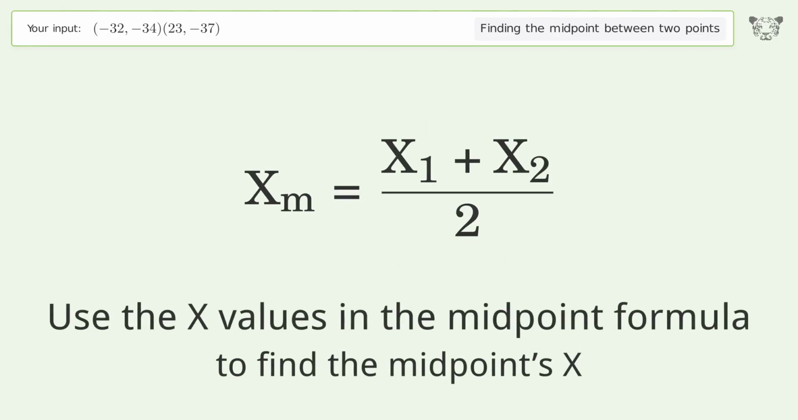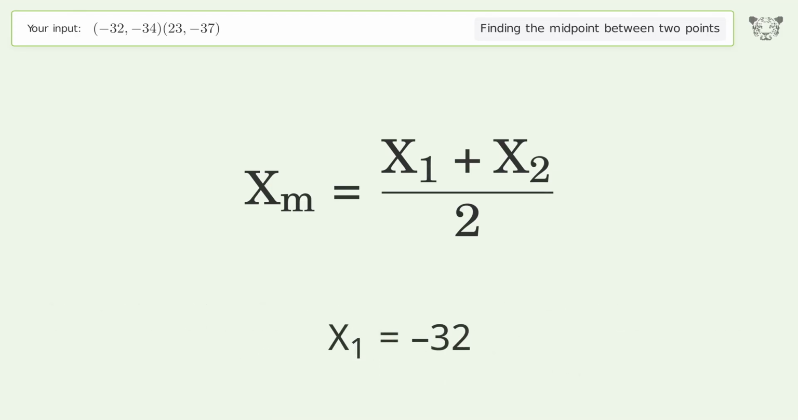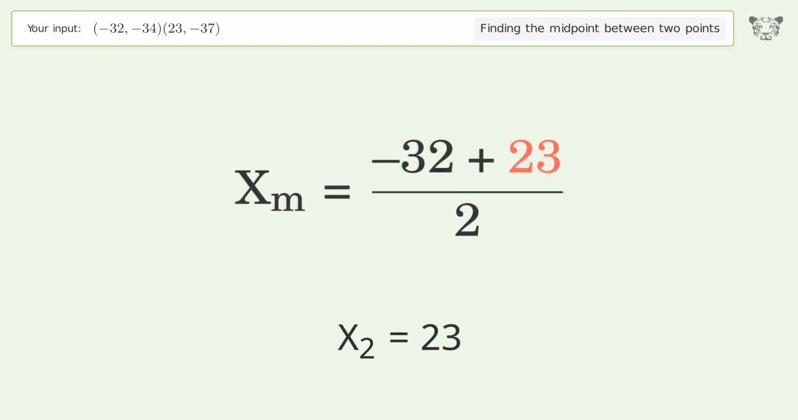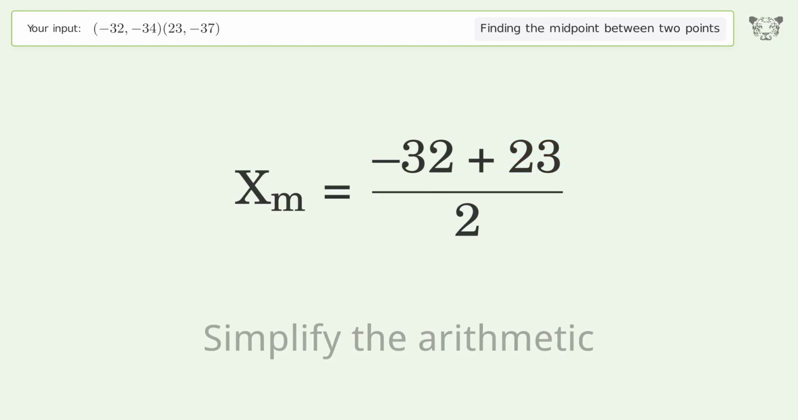Use the x values in the midpoint formula to find the midpoint's x. x1 equals -32. x2 equals 23. Simplify the arithmetic.